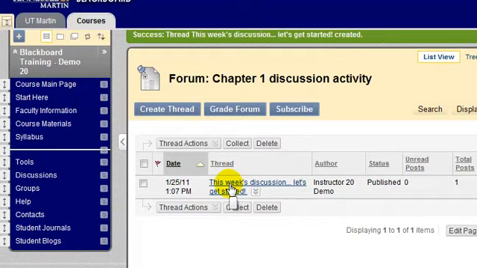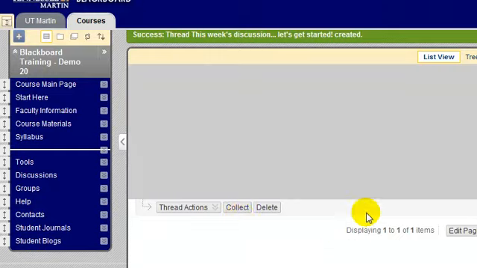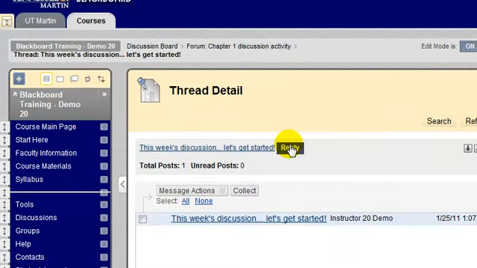Students can now join the discussion and start adding items, adding their own threads, or opening up my thread and clicking Reply if they'd like to reply to what I've said.